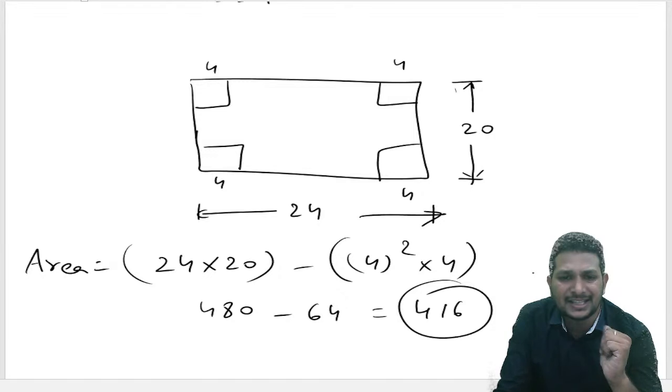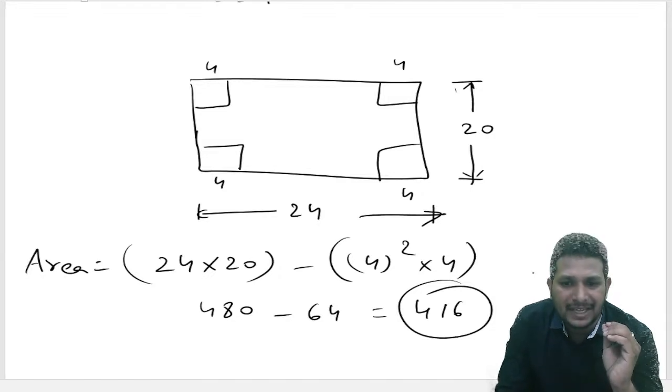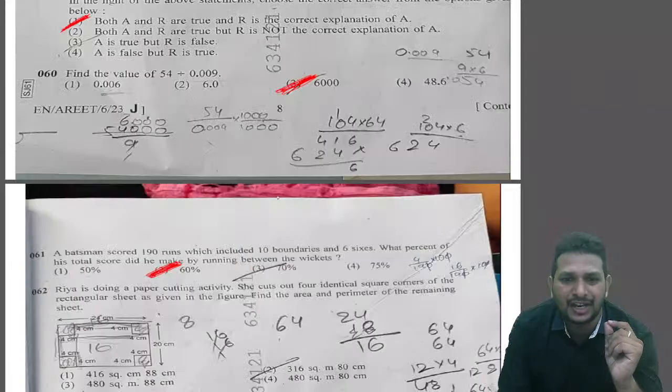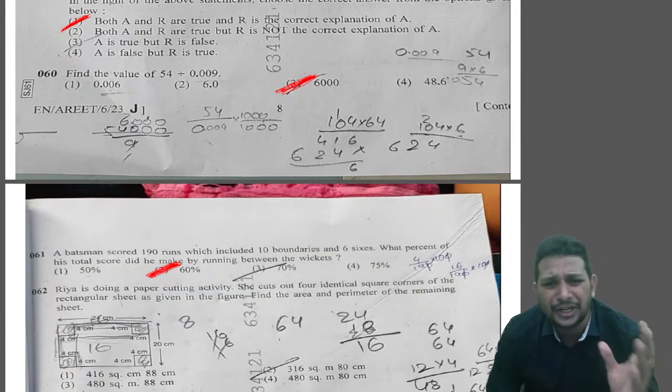They gave 416 in only one option, that is option A. No need to find the perimeter.